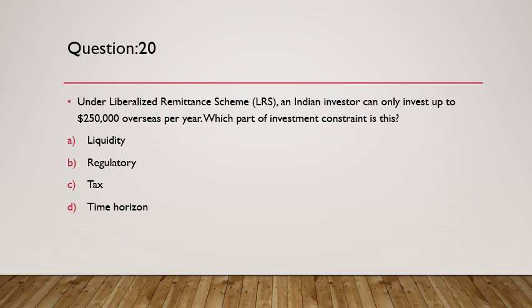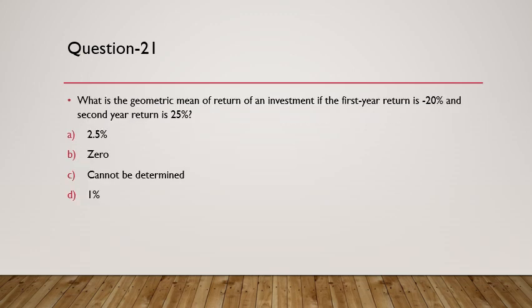So under liberalized remittance scheme in India, resident Indians can take out $250,000 outside India for investments. Now there is a limitation that RBI has put that you cannot take more than $250,000 in a financial year. Now what kind of a constant is this? So if you see, it's a constant which is a regulatory constant, because it is something which the regulator has put in place. So the answer would have been regulatory there.